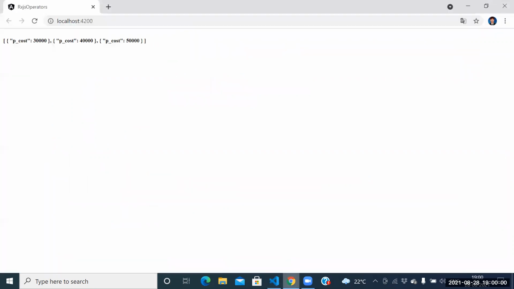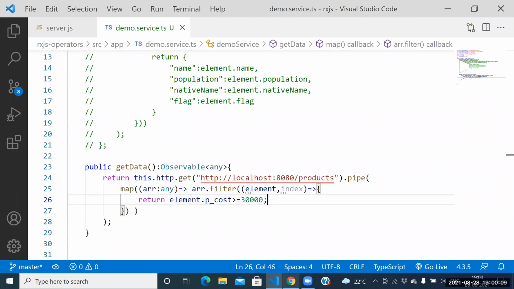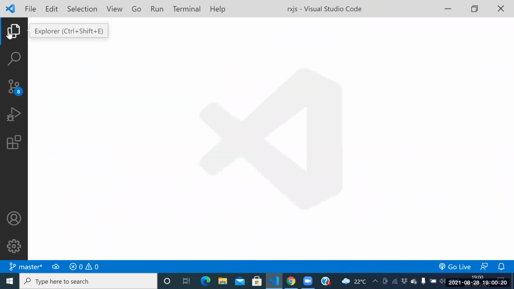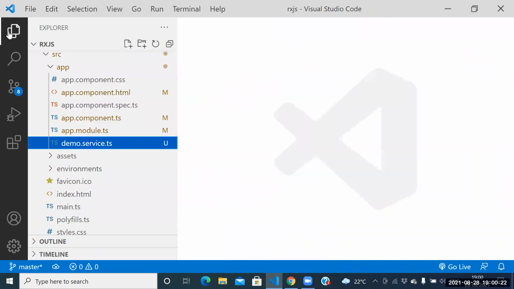So check now. What is the result we are getting? Three results. Guys, at least you got the clarity now. So what is the use of the map function finally? To manipulate the result. In order to manipulate the result, we need to use one function, the map function.